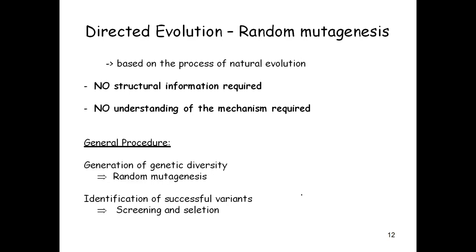Now, what is the general procedure? First point, generation of genetic diversity. That means carry out random mutagenesis. Let the mutation work on its own. And then the second point is very important, where we have to identify the successful variant. That means we have to screen and select the protein with optimum functional properties.